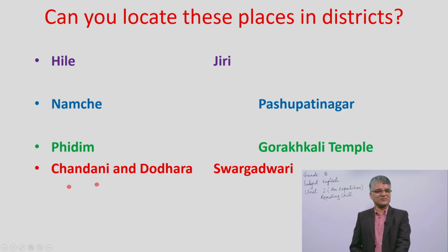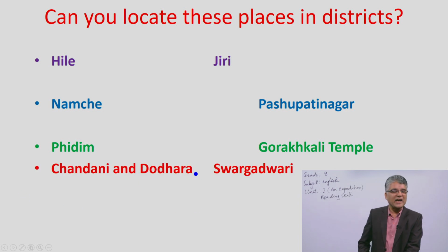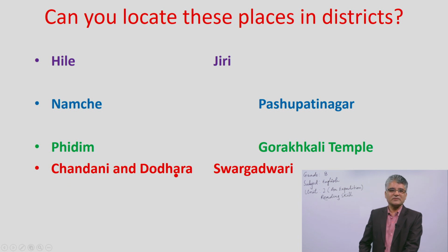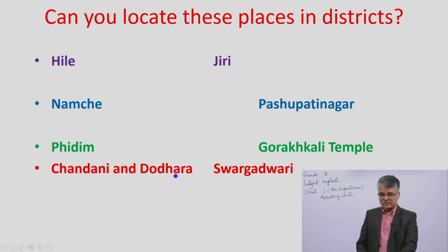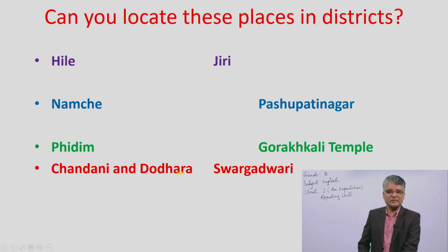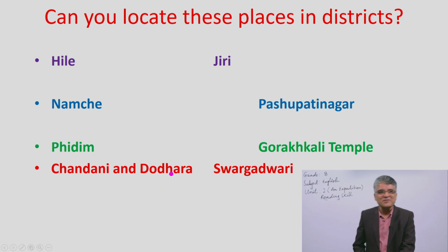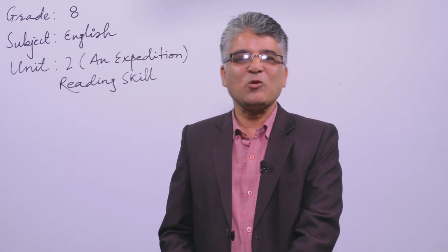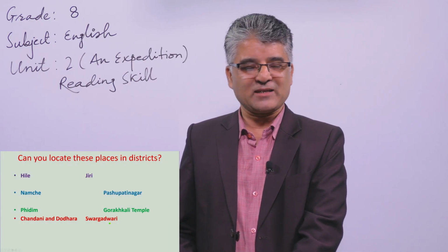And similarly, Chandani and Dodhara, they are away from, they are just out of the Mahakali river, just they are crossing. We have to go through the Mahakali river to find out these two villages. Yes, Chandani and Dodhara, they lie in Kanchanpur district. Yes, you are right. And Swargadhari, oh yes, it is there in Bhutan. Now, dear student, let's see the district of those places here. Are you ready for that?